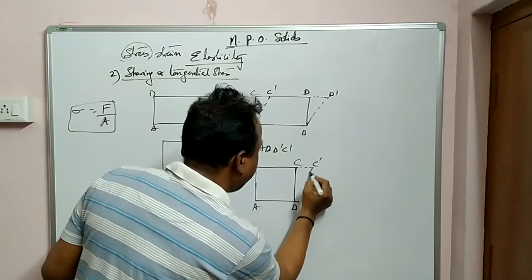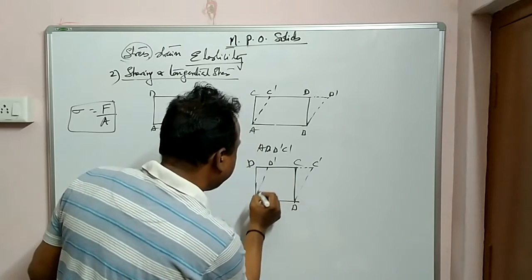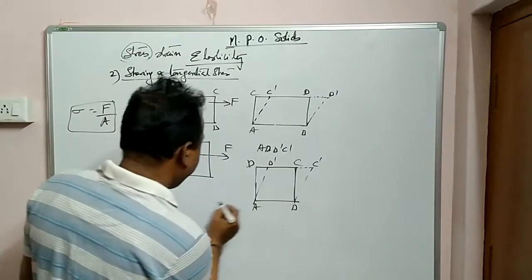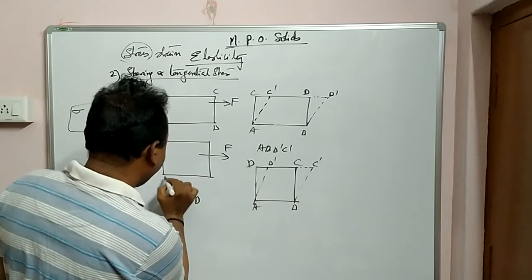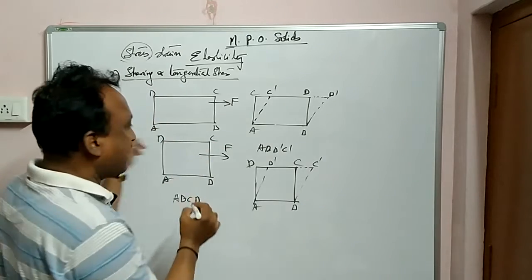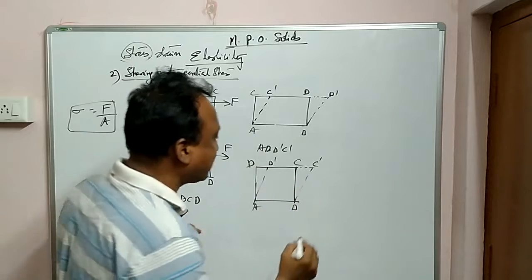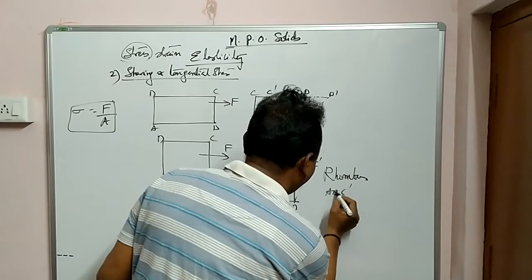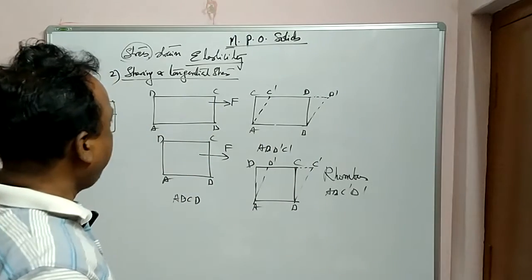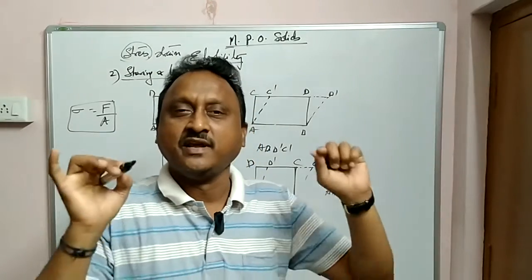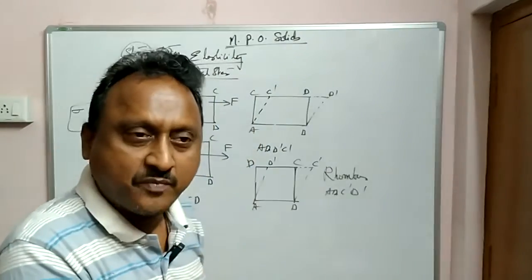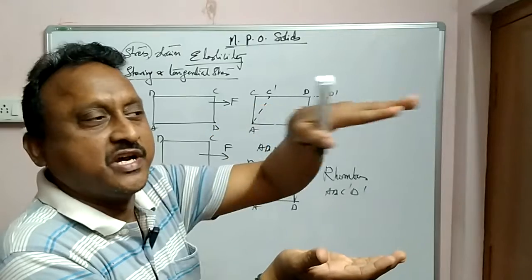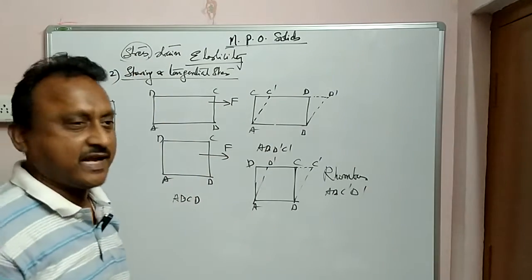It is converted into C dash and D dash, like a diamond shape, a rhombus. Initially it is a square ABCD. Due to the application of the force, it has converted into a rhombus A, B, C dash, D dash. So this type of stress is called shearing stress or tangential stress. Keeping the base of the object constant, the upper part is bent or deviated or sheared.